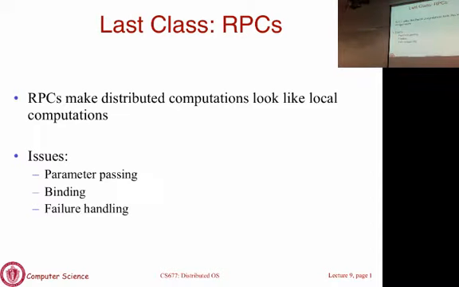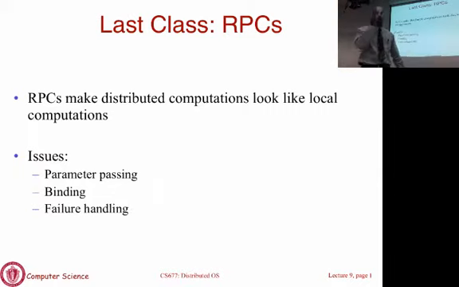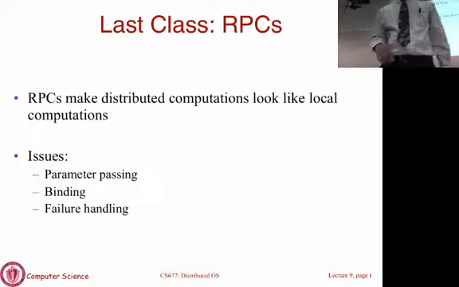You make calls to procedures. Some are local, like in a normal application. Some procedures are remote. And when you have remote procedures, you send a message to the server asking it to execute the remote procedure and send you back the results. That's the basic idea. We talked about issues such as parameter passing. You cannot pass pointers, for instance. Looked at how you can find the server and bind to it, stuff that is done by the stub code that you don't have to write as the programmer; it has been written for you. And we briefly talked about failure handling. We will come back to failure handling in a subsequent class when we talk about fault tolerance.